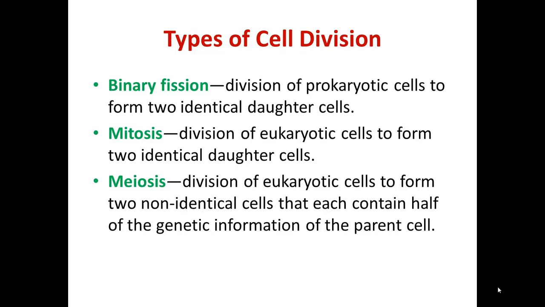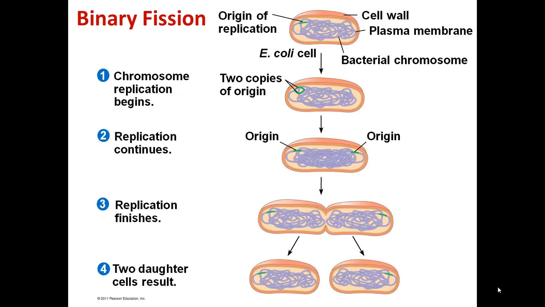And meiosis is most commonly thought of as being associated with formation of the gametes for reproduction. But in this chapter, we're going to be focusing on the first two types of cell division, binary fission and mitosis. So first, let's talk a little bit about binary fission.